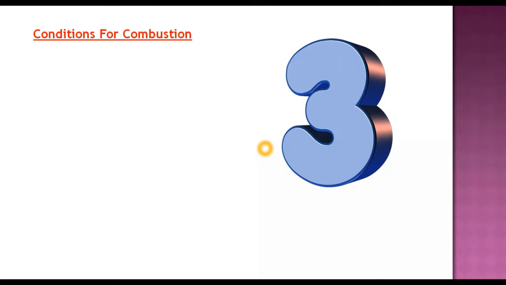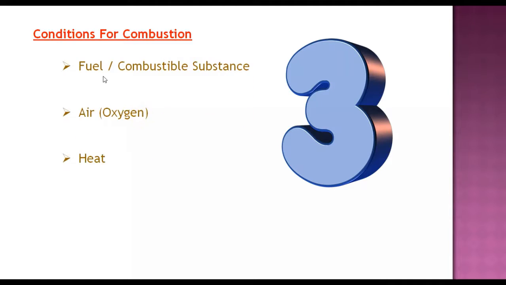So for a paper to catch fire, there are certain criteria, certain conditions which need to be fulfilled. When those criteria are fulfilled, only then the process of combustion takes place. Here we'll talk about the three criteria, three conditions without which combustion will never happen. The first condition is fuel. That is, a combustible substance is needed. Because until and unless you have a combustible substance, which object will catch fire? So you need a substance which easily catches fire.